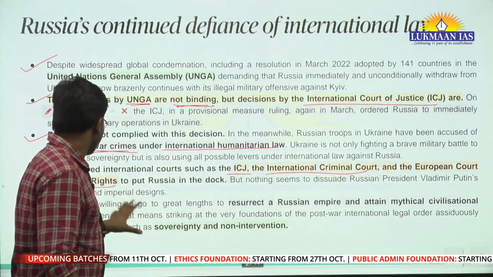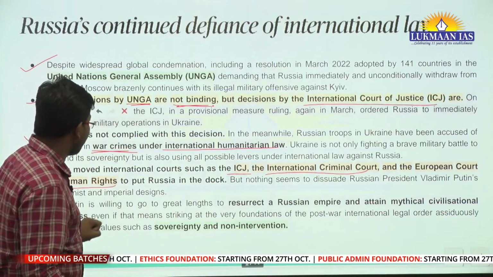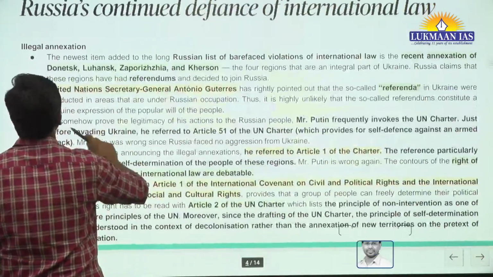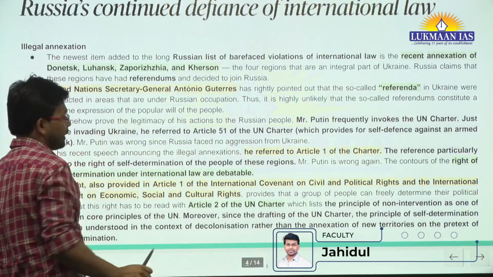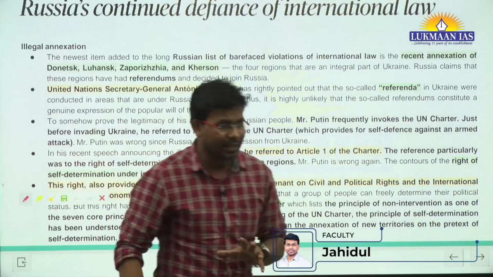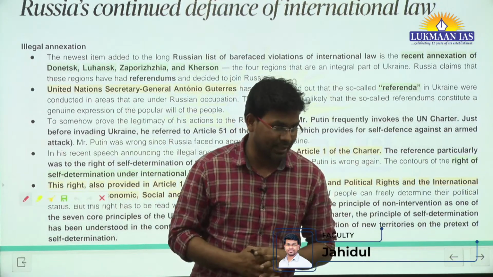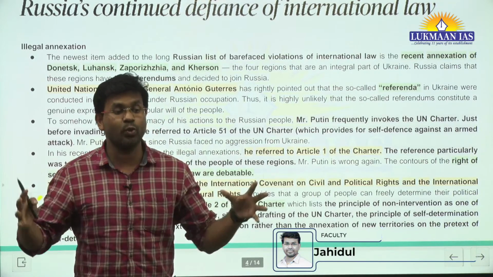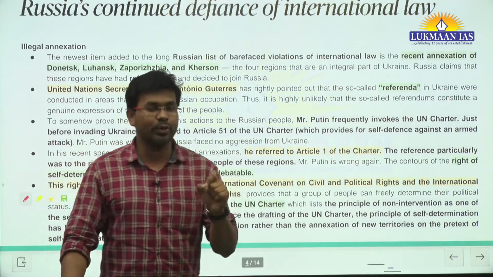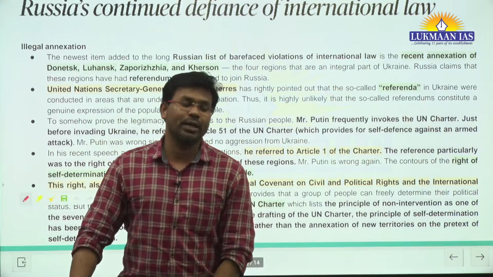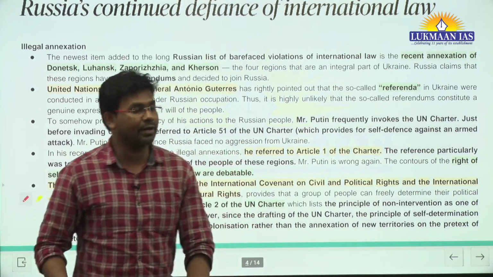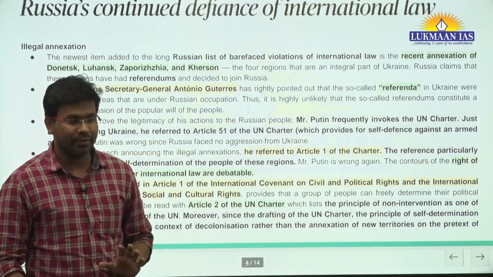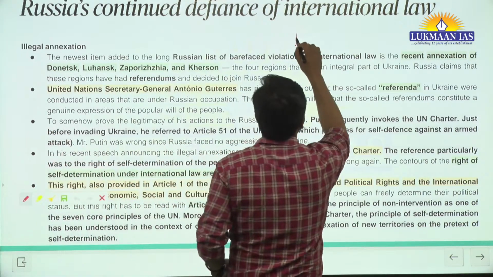Here we are going to talk about some other provision. Russia is a nuclear capable country, and at the same time Ukraine is also nuclear capable, means these two are nuclear powers. Russia and Ukraine have not signed the non-proliferation treaty, okay, we simply say NPT.